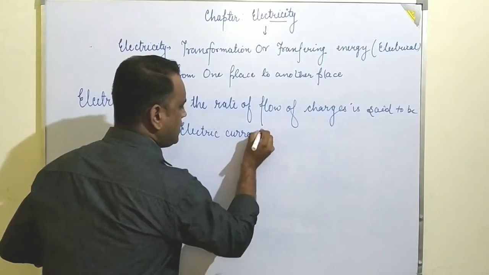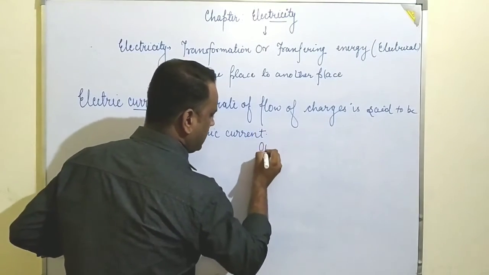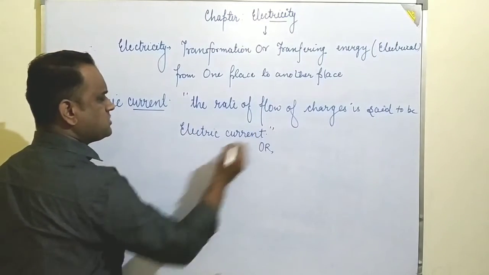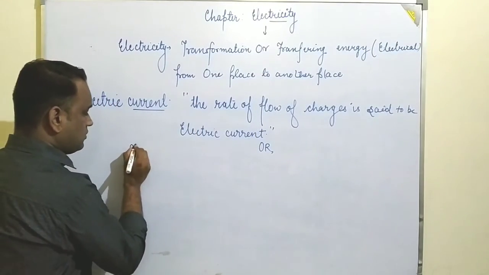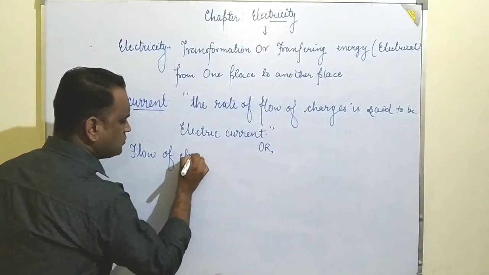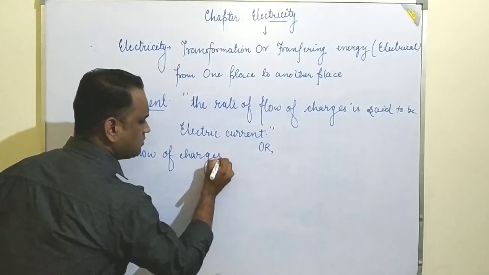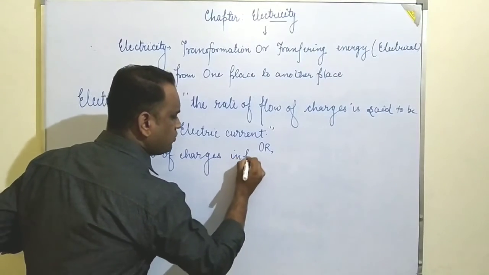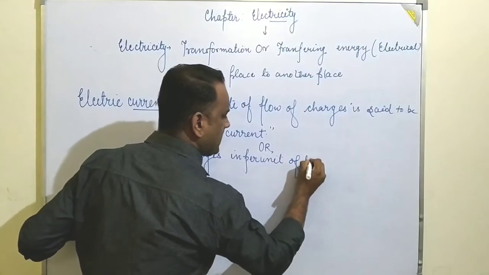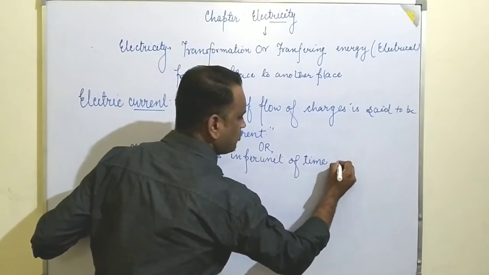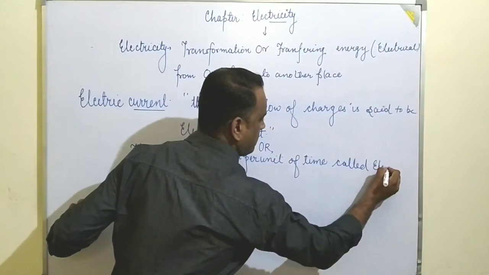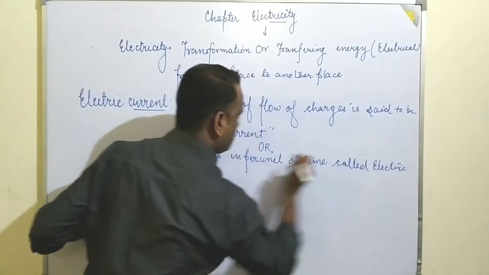Or somewhere you can also find some more definitions: flow of charges per unit of time is called electric current.